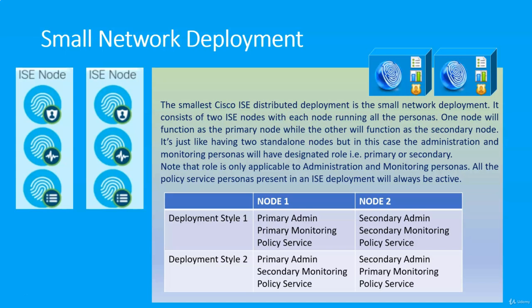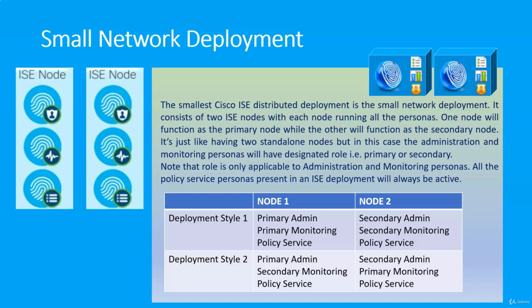Assuming Node 1 is in data center 1 and Node 2 is in data center 2. If using deployment style 1 and data center 1 goes offline, then the admin and monitoring personas of Node 2 will need to be promoted to take up the primary role. Admin persona can be promoted manually or automatically, but admin auto failover feature is not possible in a small network deployment. Therefore, the secondary admin will have to be manually promoted.